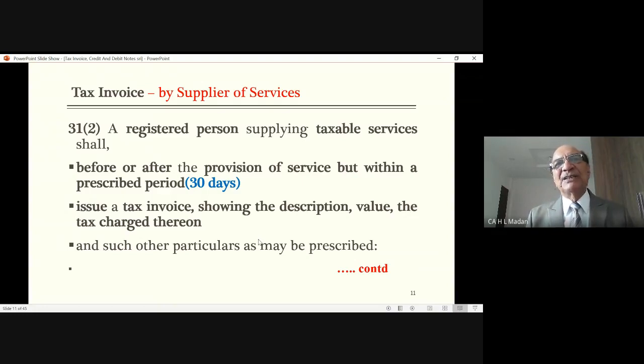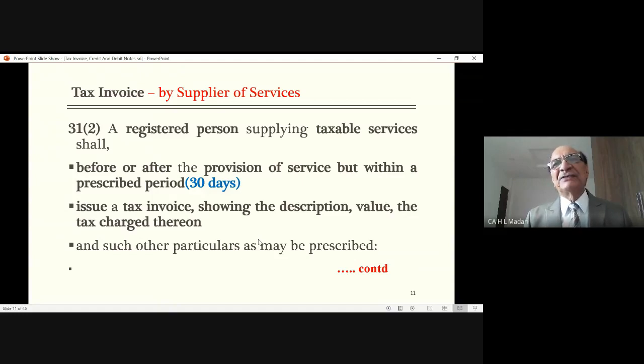He may ask me, sir, please show me the bill, where the bill has been raised. If the bill is found 3 months later, he will say, okay, within 30 days you should have issued the bill. You have not issued this. Therefore, you are liable to pay tax 3 months earlier. You have paid tax after 3 months. So pay interest on that for 3 months. This is how things can be caught.